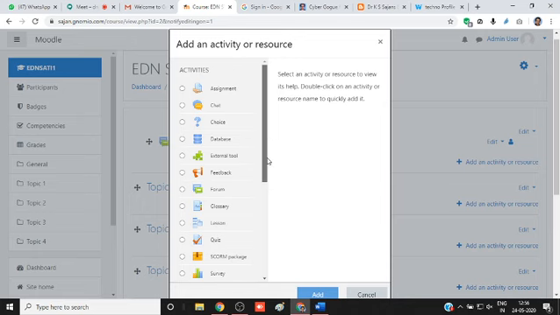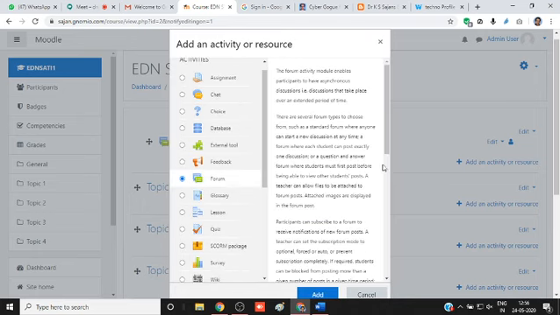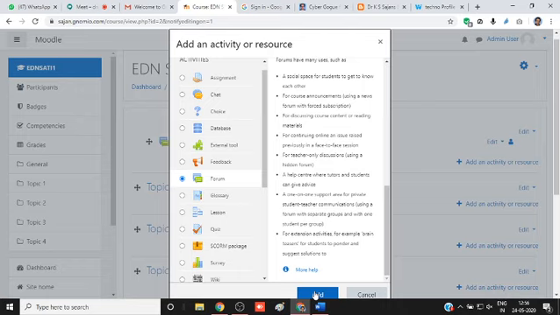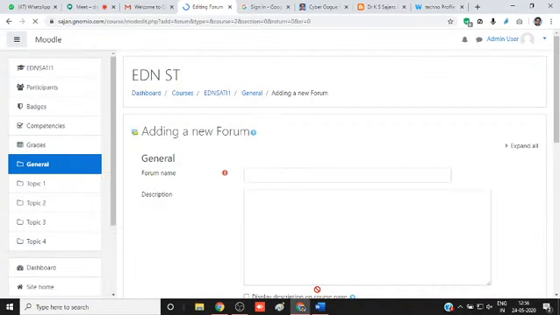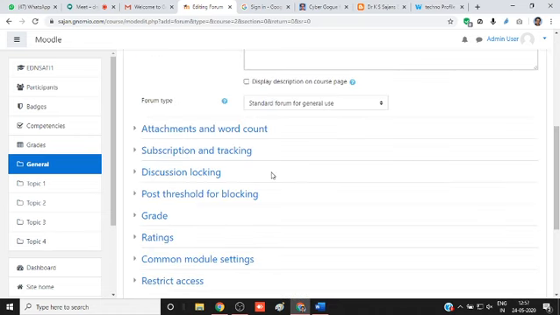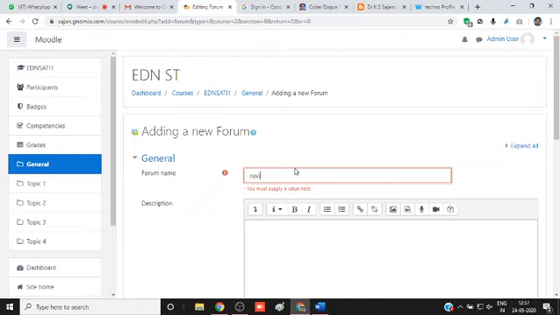Here I would like to add one forum, because it is the beginning stage and students may feel some difficulty navigating through this. So here I type navigation discussion.